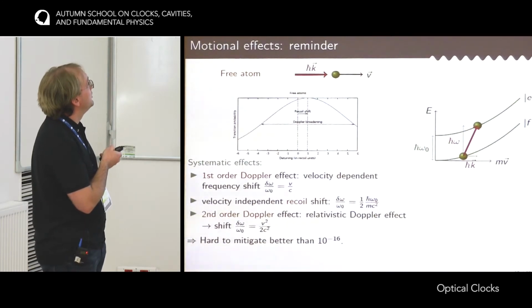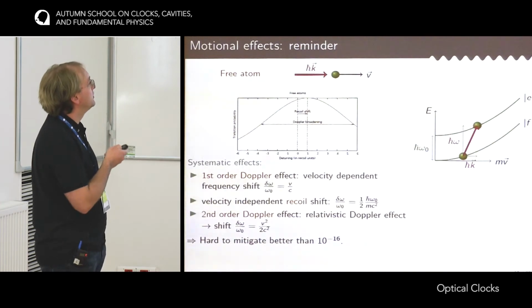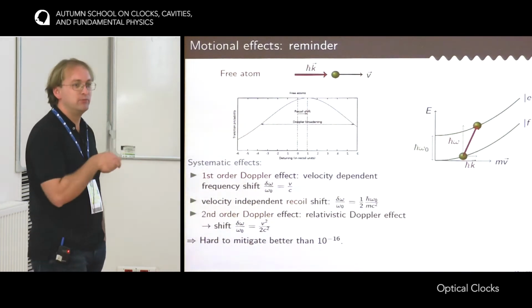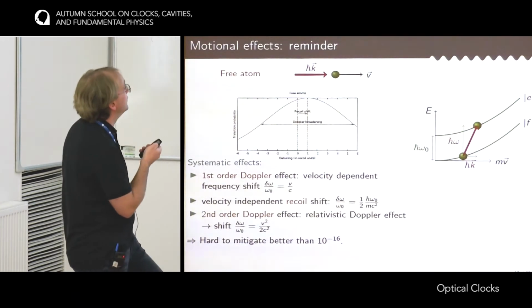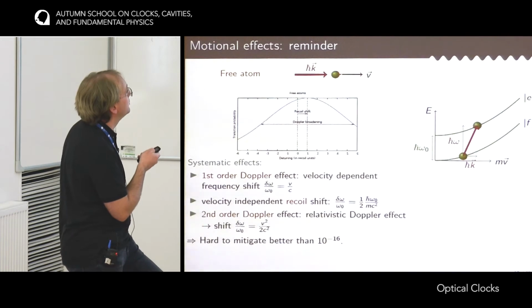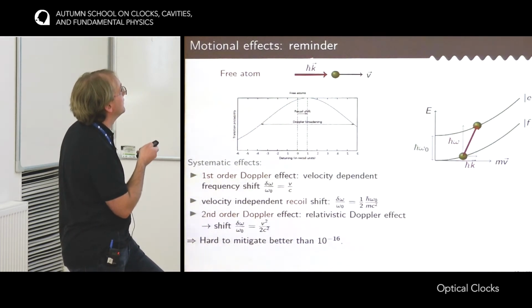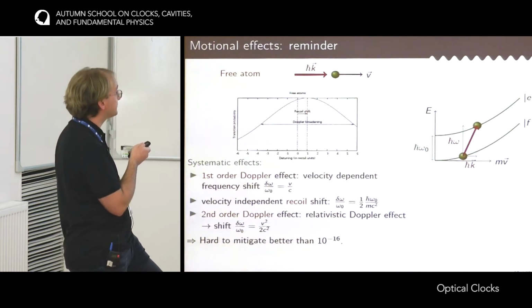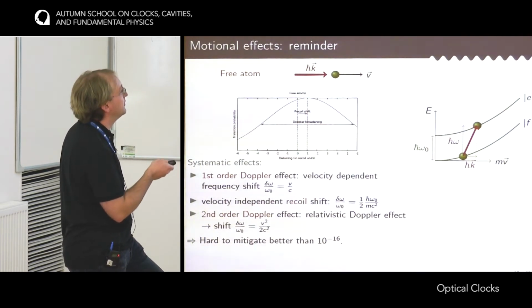I will start with a few systematic effects. The first ones are the motional effects. This is a reminder, because you have seen all the detailed calculation in the first lecture by Mirao, but this is the result of that calculation. If you have a free atom with a velocity v that is probed by the clock laser with wave vector k, then you get a number of systematic effects that are associated with the energy of the atom. The energy is the internal energy plus the kinetic energy of the atom.